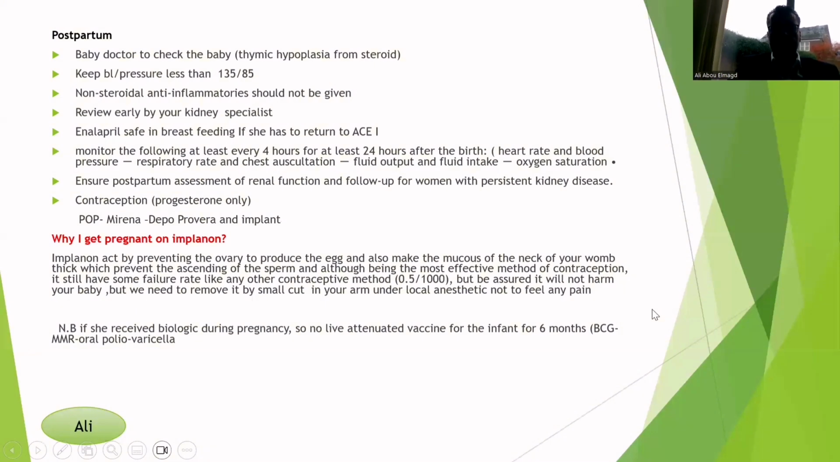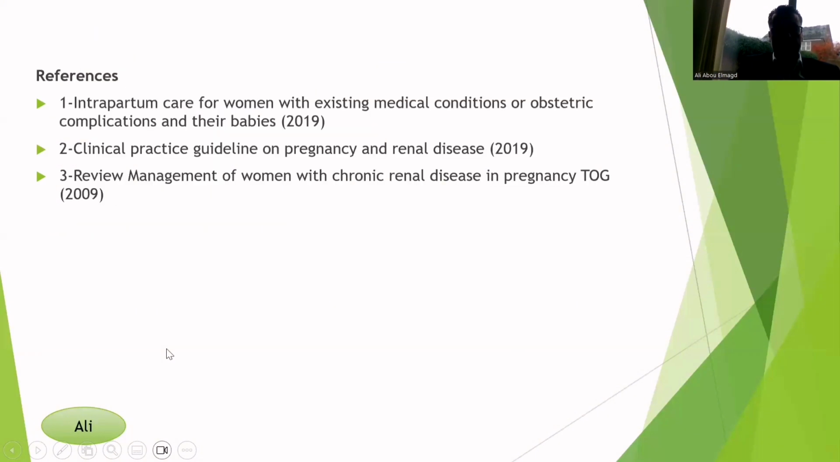If the patient receives biologics at any time, the baby should avoid live attenuated vaccines for 6 months, like BCG, MMR, oral polio, and varicella. There are some references about our case today.